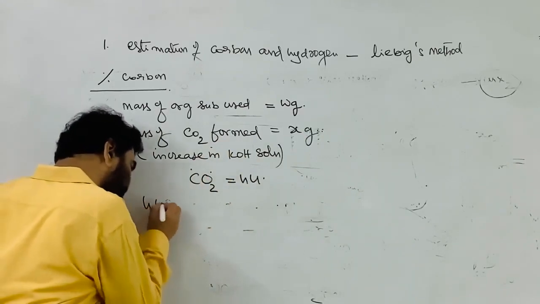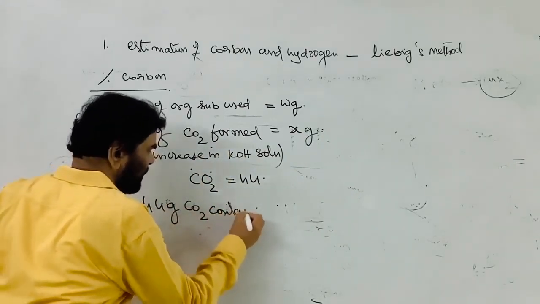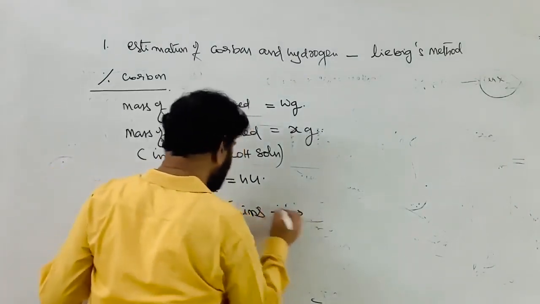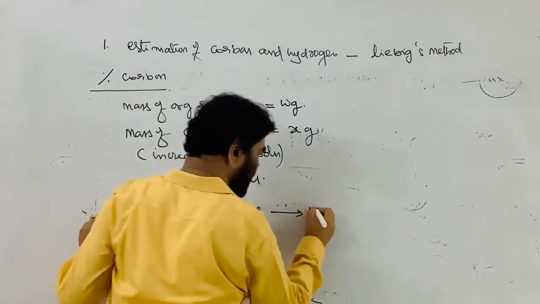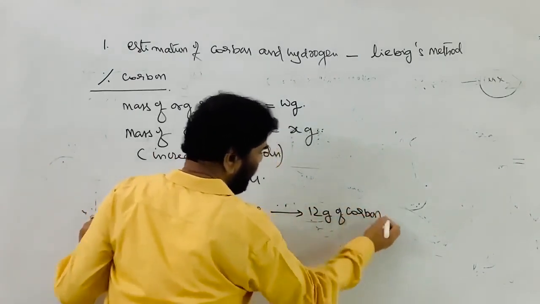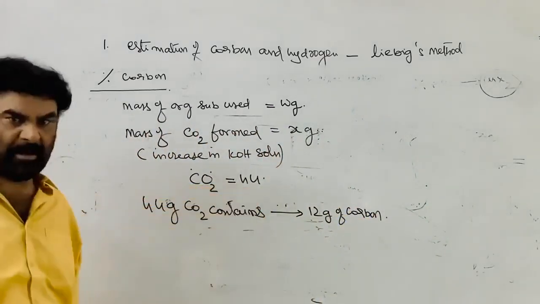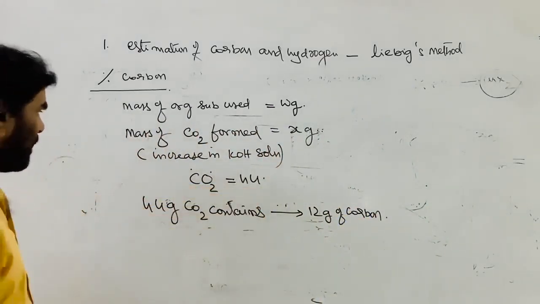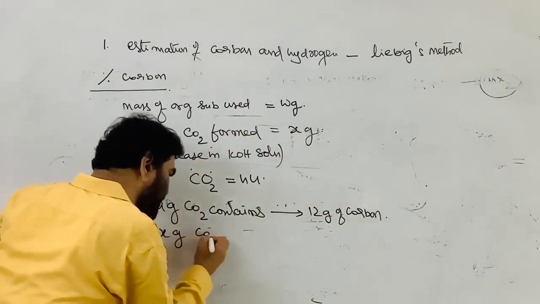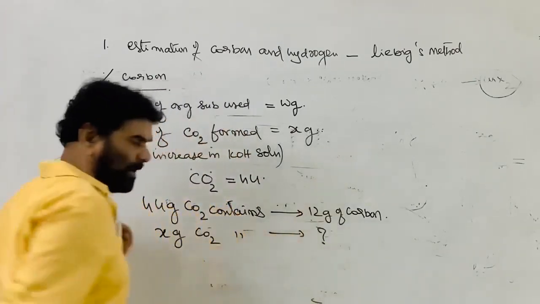So every 44 grams of carbon dioxide, the molar mass of carbon dioxide, contains how many grams of carbon? One atomic weight of the carbon, that is 12 grams of carbon, according to the formula. Just now, how many grams of this is formed? X grams of carbon dioxide contains how many grams of the carbon?